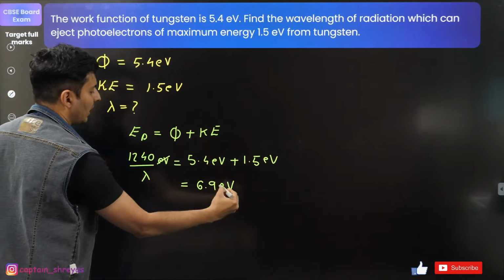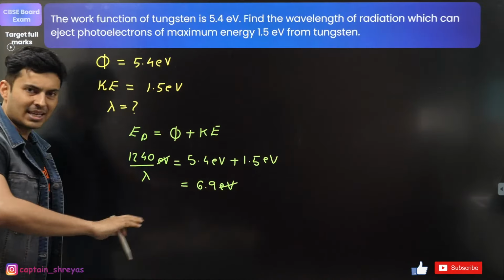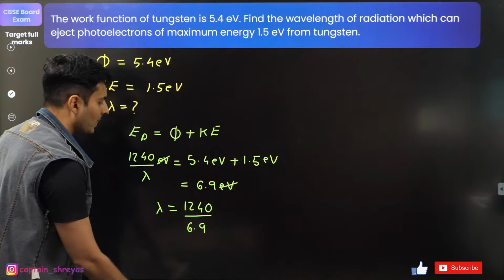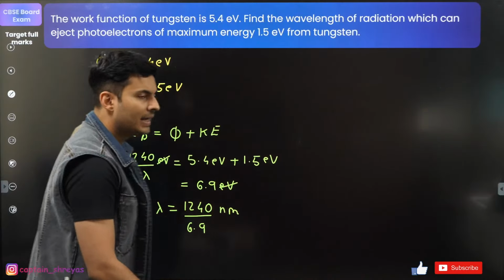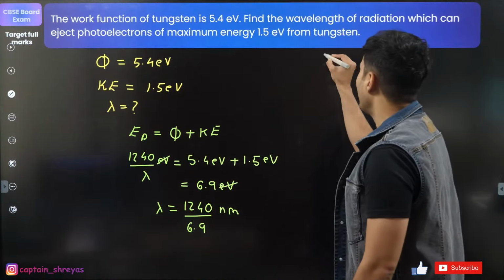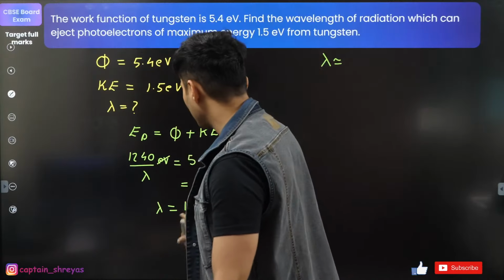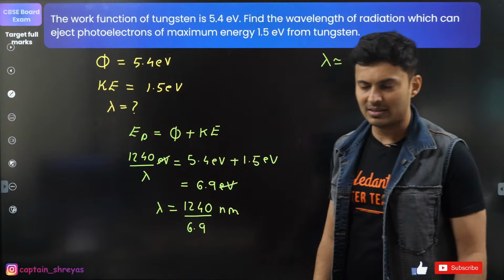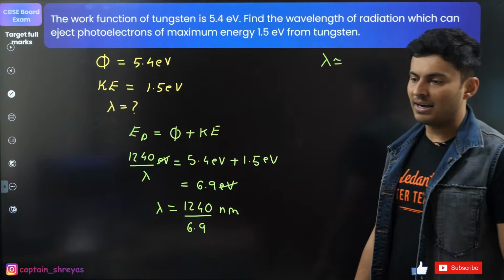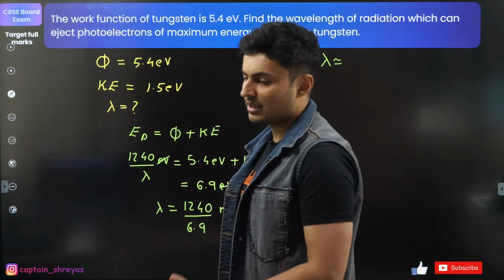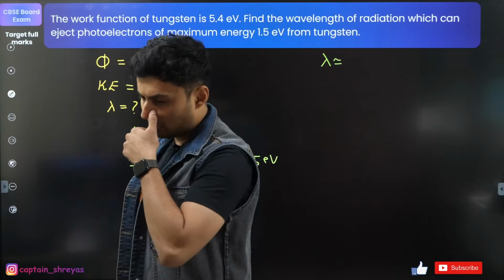You can see electron volt and electron volt will just cancel. Therefore, the wavelength will be nothing but 1240 divided by 6.9. This will be in nanometers only. So just do the math and see how much it is approximately coming out to be. 124 you can approximately divide by 7 to get a close enough answer, but in the exam you are actually going to divide it by 6.9 or basically 69 and take the appropriate powers of 10.